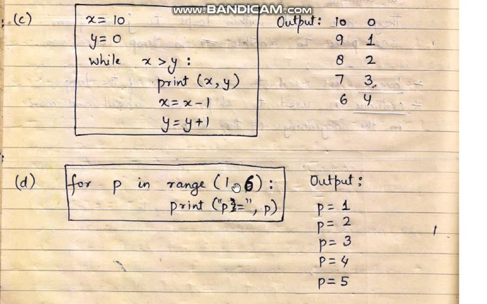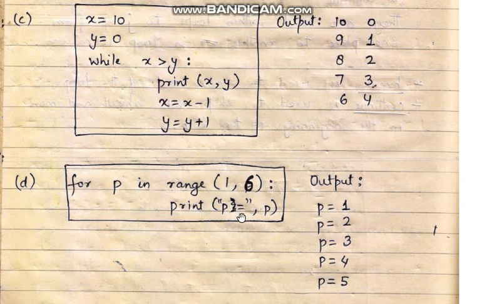Every time this particular loop is getting executed, one value is moved into the variable called p. This variable can be anything; here we have taken p. Inside this loop we have written "p equal to", which will be printed as it is because it is inside double quotes, followed by the value of p. So the very first time the loop gets executed, it will print p equal to 1. The second time it would print p equal to 2, the third time p equal to 3, the fourth time p equal to 4, and the fifth time p equal to 5.